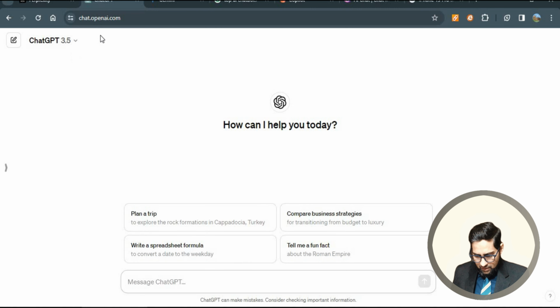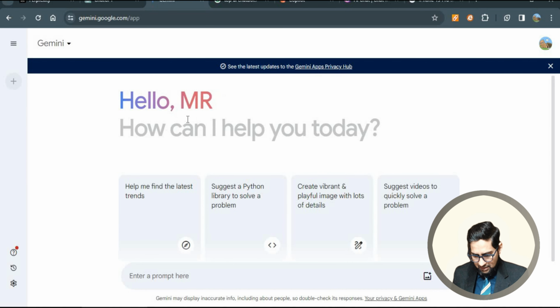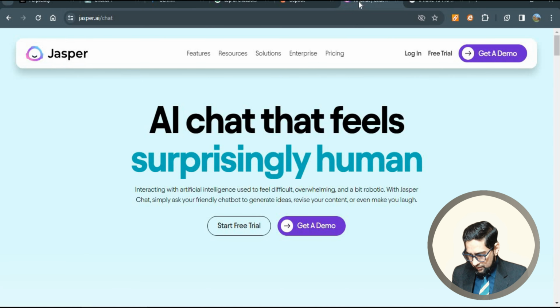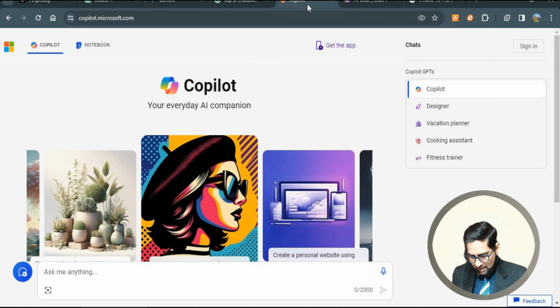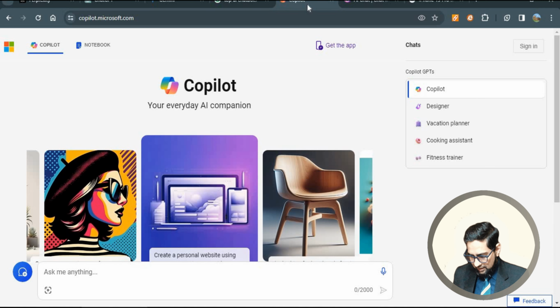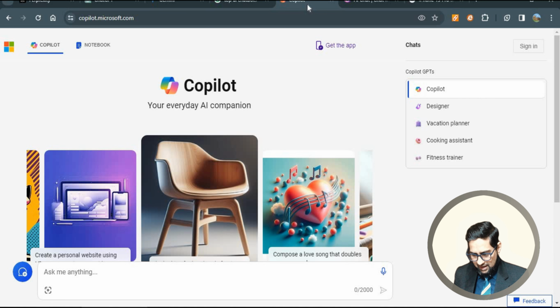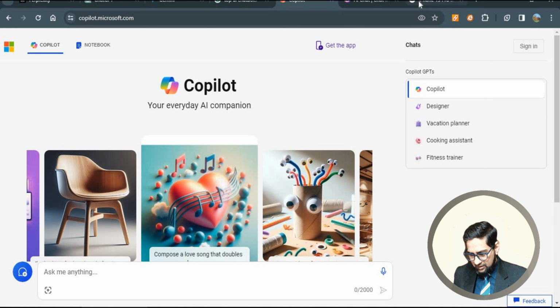So in one window I have already opened ChatGPT 3.5, and second one is Google Gemini, and in third window I have Perplexity. In the next window I have Jasper, and in another window I have already opened Microsoft's Copilot. Alright, so let's give one query to all of these and see how accurate their answers are, how much they are updated and how reliable they are.